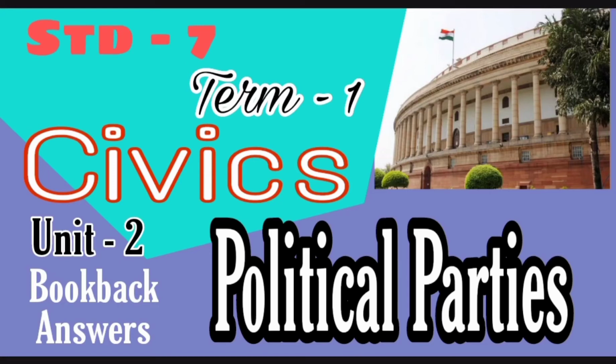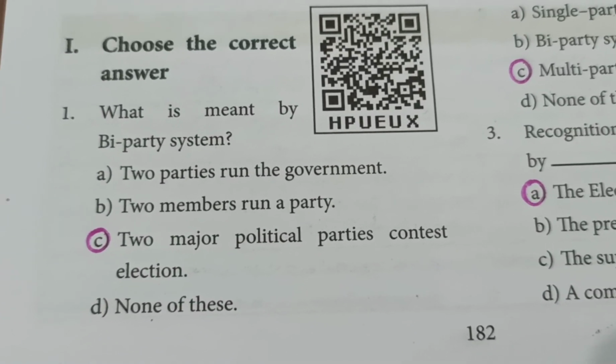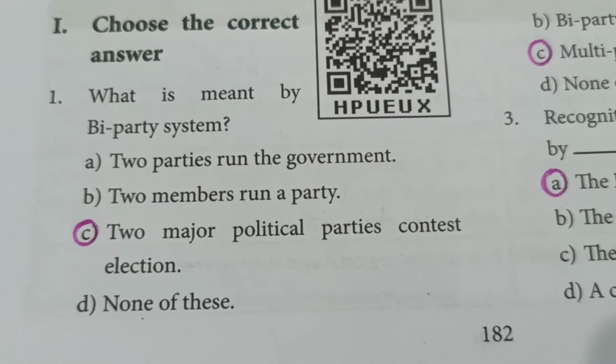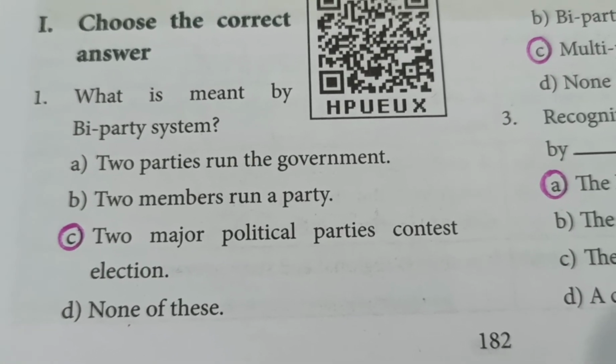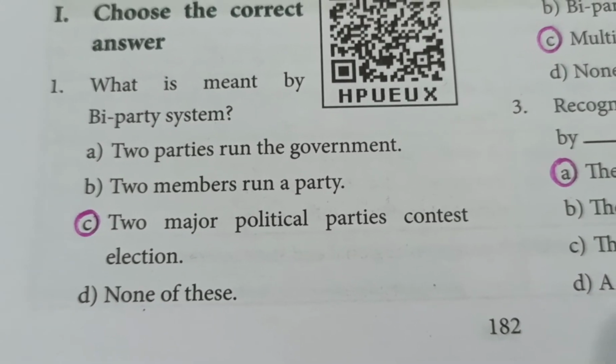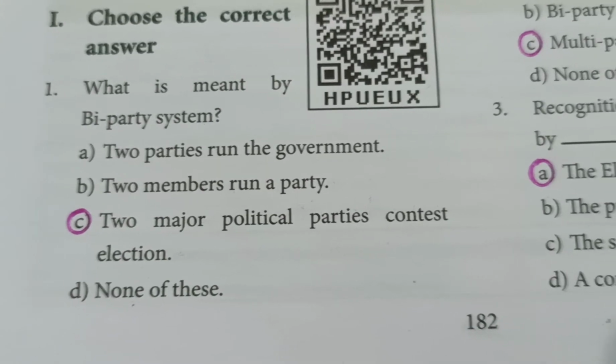Hi to all. In today's video, we'll be marking the book back answers for Standard 7 in Term 1 Civics, Lesson 2 Political Parties. Choose the correct answer. What is meant by biparty system? Answer is two major political parties contest election. The word bi-party refers to two political parties.